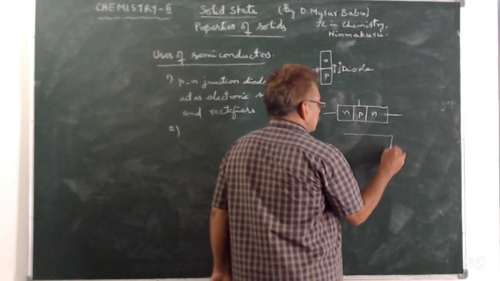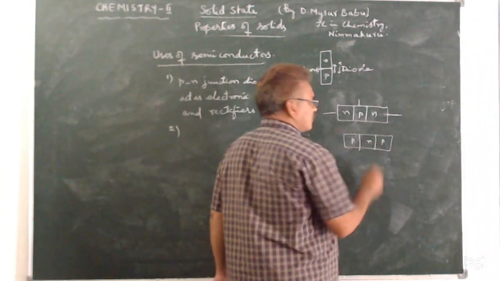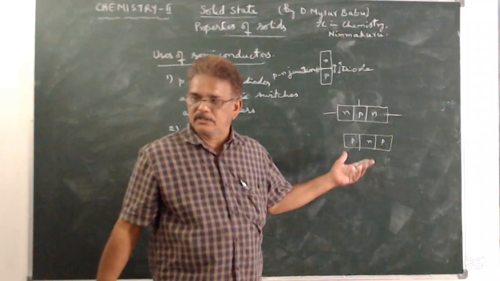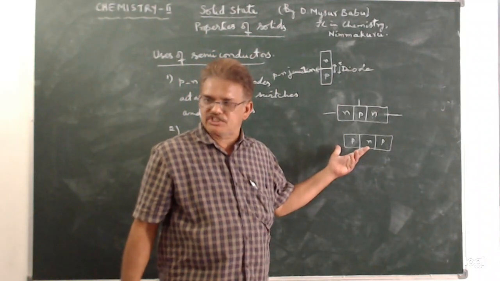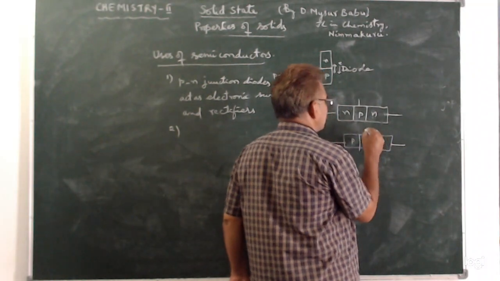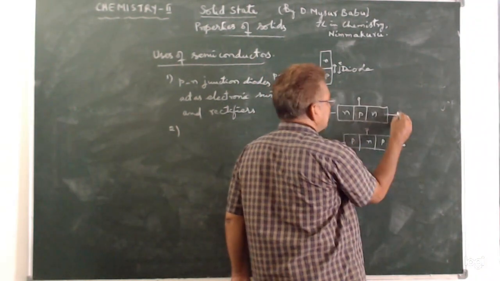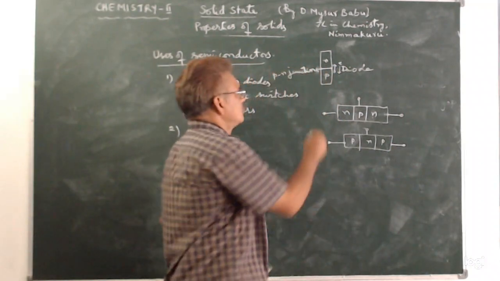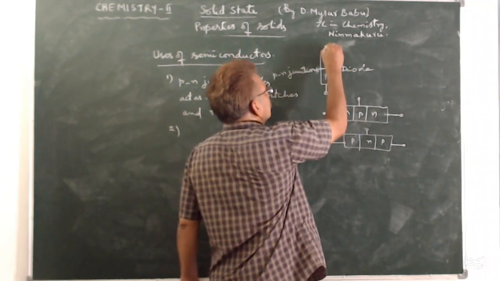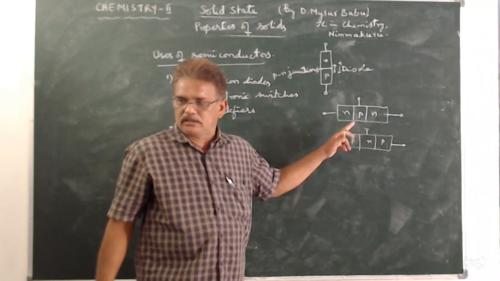Similarly, an N-type semiconductor may be sandwiched between two P-type semiconductors. Then this is called a PNP transistor. Here it will have three terminals. In a junction diode, only two terminals are present, whereas in transistors three terminals are present.